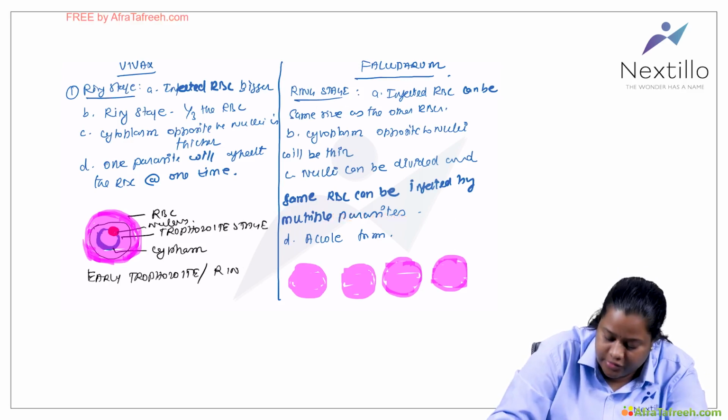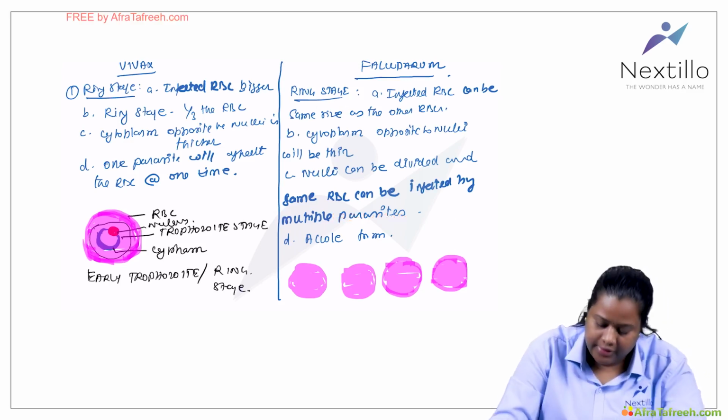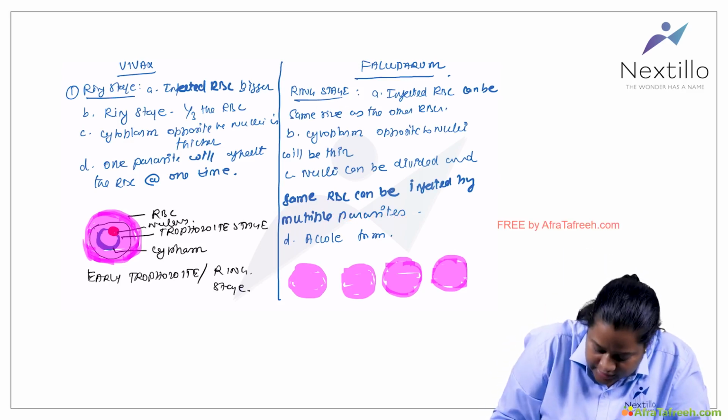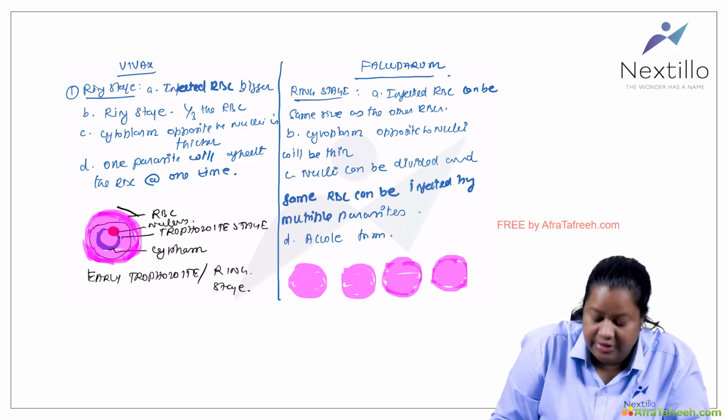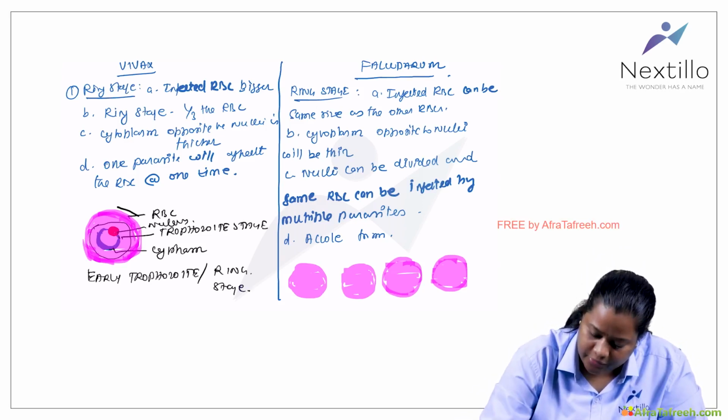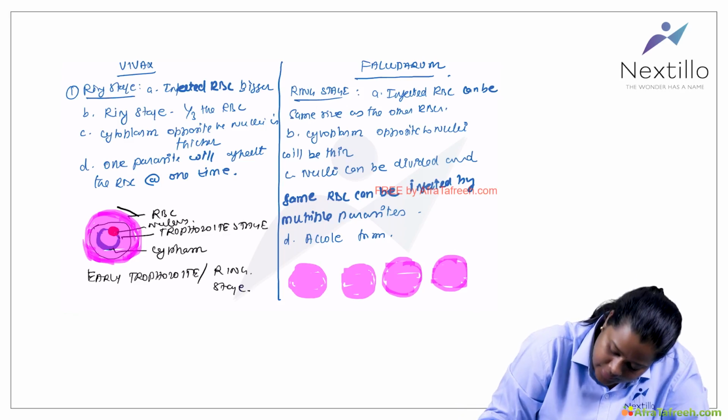Proportionately, the ring size compared to the infected RBC is almost 1/3 of the size. Now when I talk about Plasmodium falciparum, you see the ring is like this.